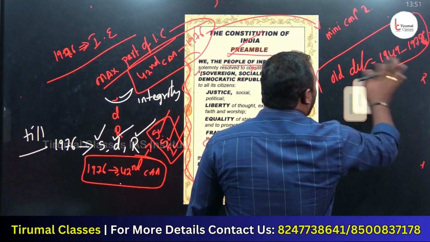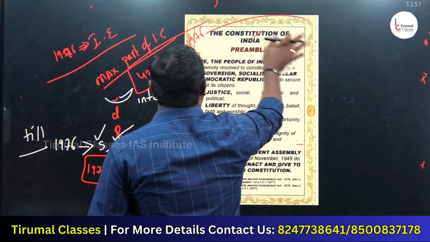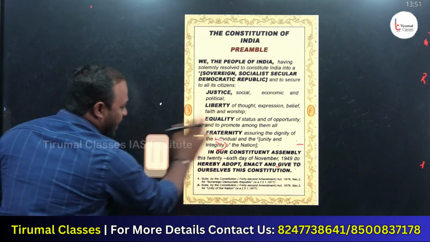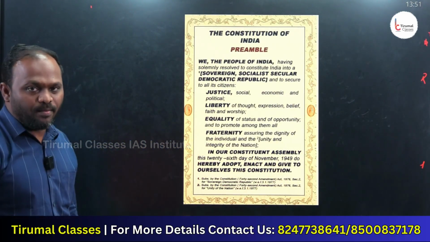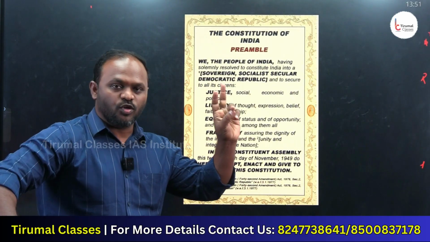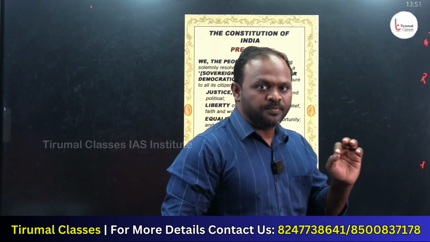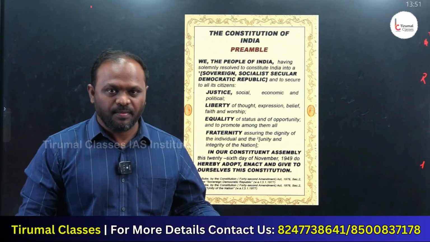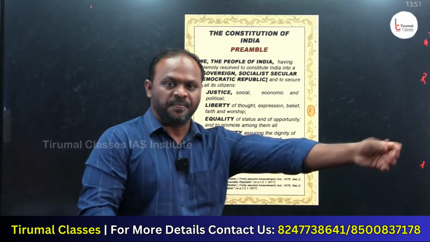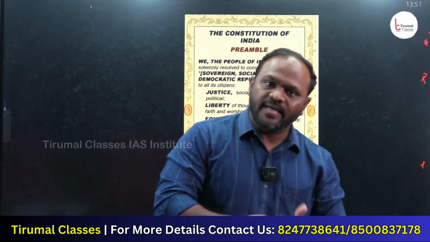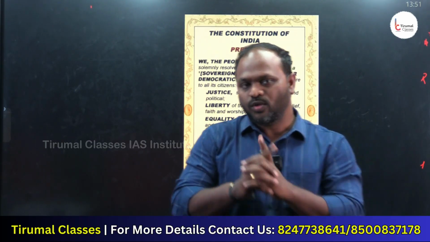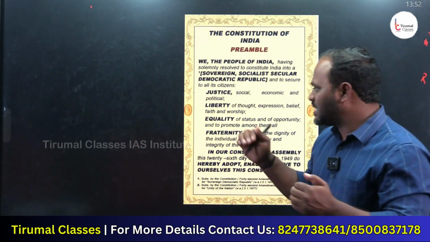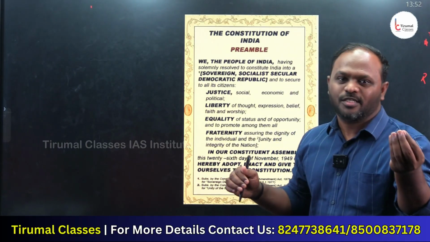Now, by which amendment was the preamble amended? The preamble was amended by the 42nd Constitutional Amendment Act 1976, by adding three words: socialist, secular and integrity. How many times was the preamble amended so far? Only once. Which amendment? The 42nd Amendment. Which amendment is known as the Mini Constitution of India? It is the 42nd Amendment. Why? Because through this amendment, we amended the Constitution many times. That is why the 42nd Amendment is known as the Mini Constitution of India.